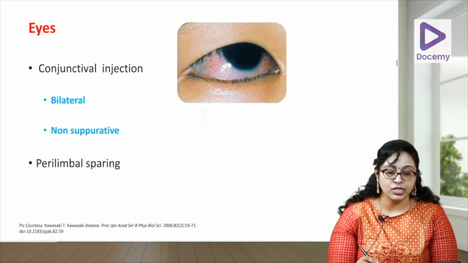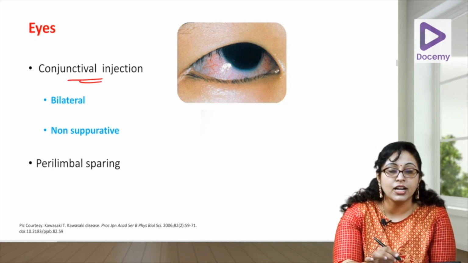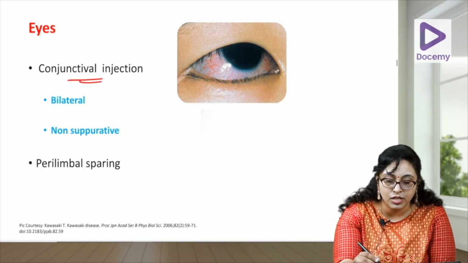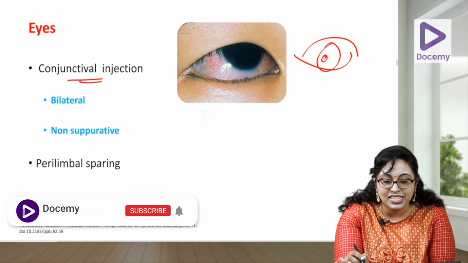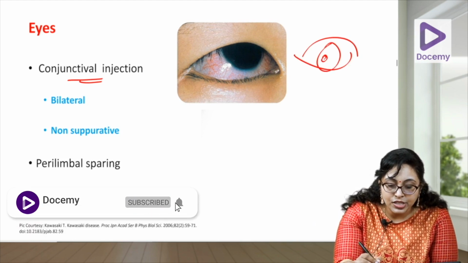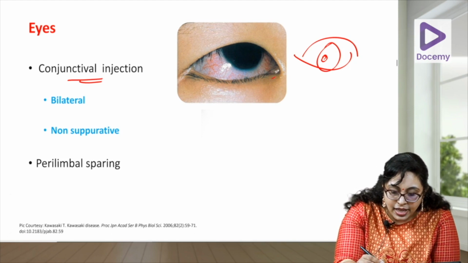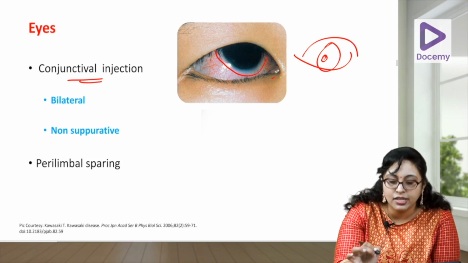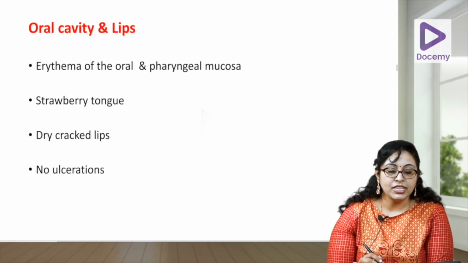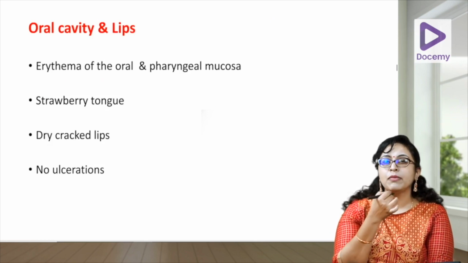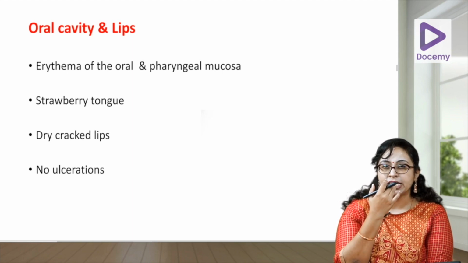Now, the eye changes. I told you it is a conjunctival congestion that has occurred. Both eyes are affected; here there is only one eye, so you can imagine another eye here. There is congestion, there is no discharge. See, there is no discharge here. Clear eyes, congestion, and this perilimbal area. Can you see this area there? There is not much congestion in that area. The perilimbal area is spared.